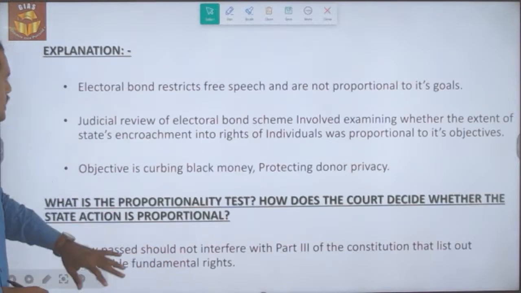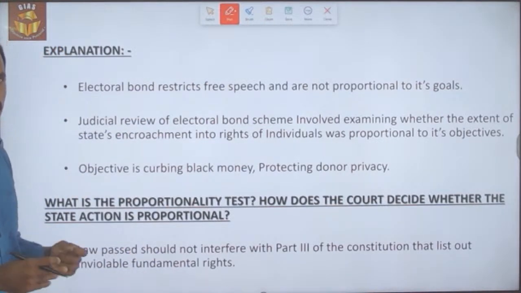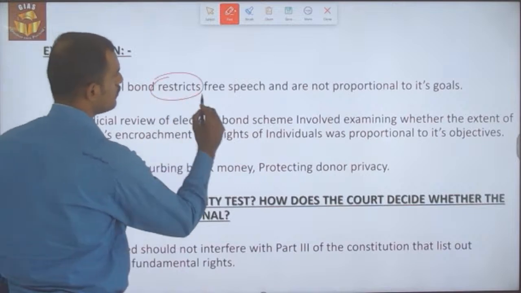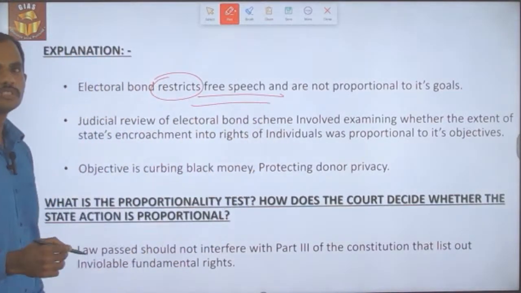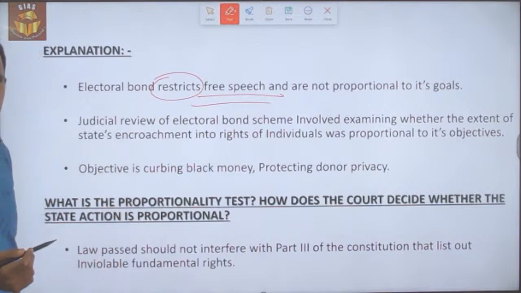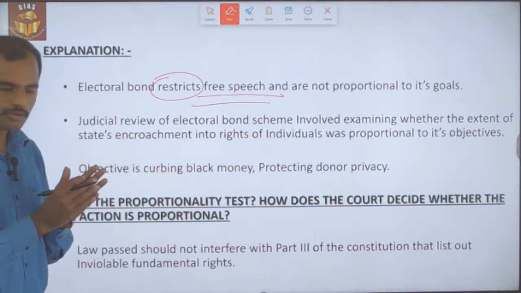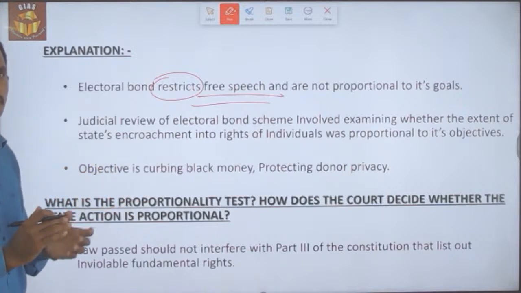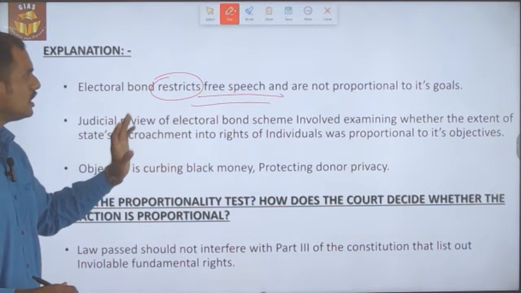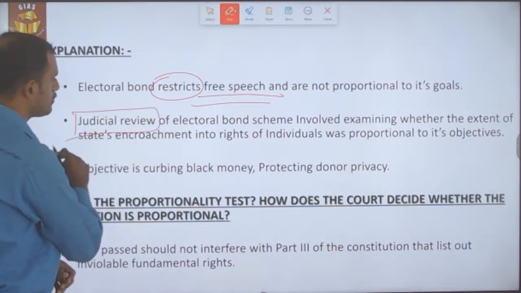Okay, let's look into the details of the news. In the recent judgment in the electoral bond case, the Supreme Court has said that the electoral bond restricts free speech and is not proportional to its goal. So what is its goal? Its goal is to curb black money and, at the same time, to provide the right to privacy for the donors. This goal is not proportional to the law. This is the judgment made by the Supreme Court.